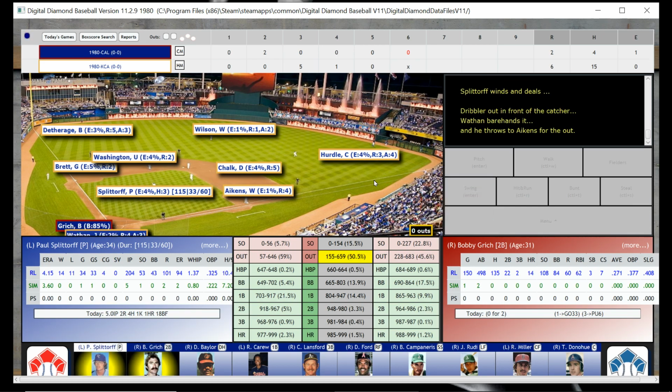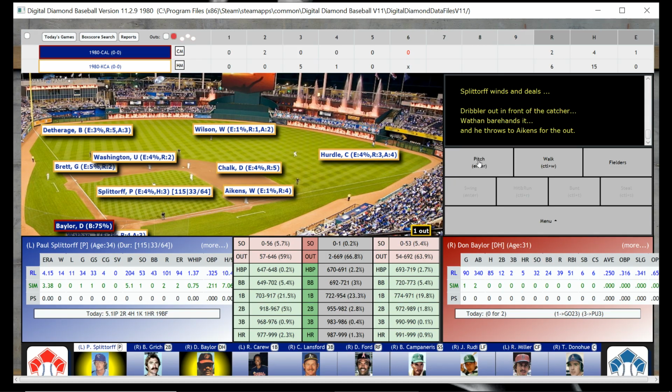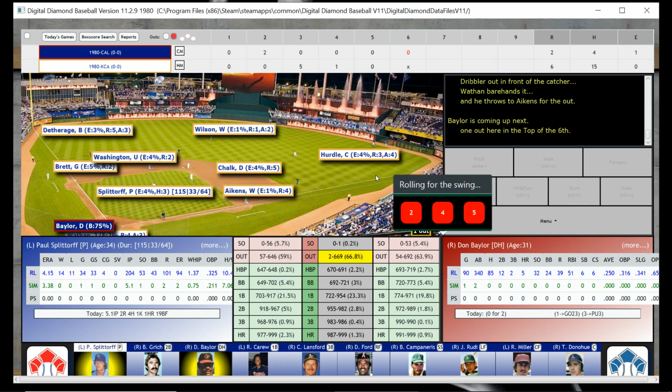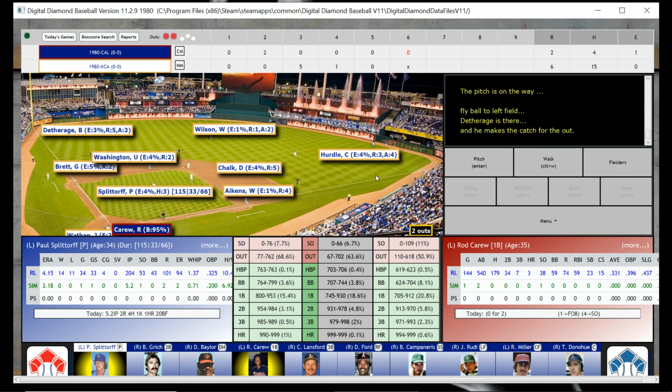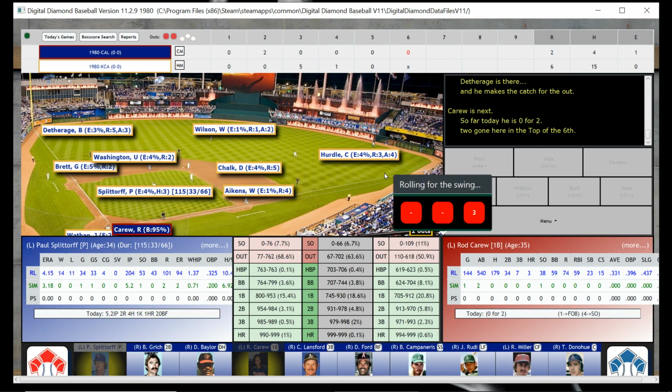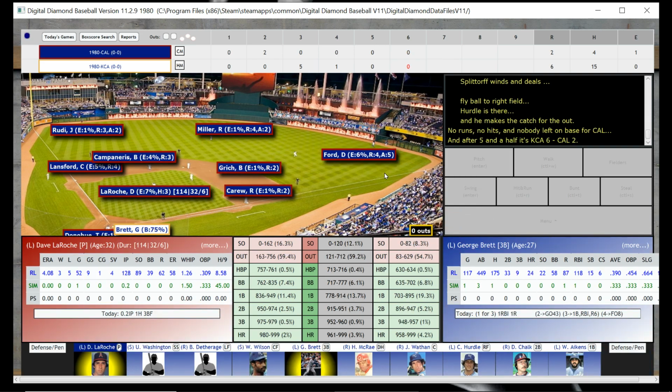It's an out. You know, I am being able to interpret what's going on a little better now than I have been in the past. If you watch my Digital Diamonds in the past, I haven't been good at figuring out at times what the computer was doing or what happened. But it seems like I'm on top of it this game, which is good. And that's going to be an out, and we should be batting, and we are.